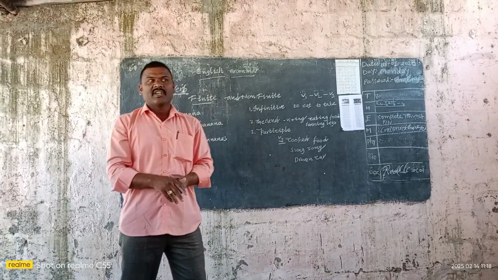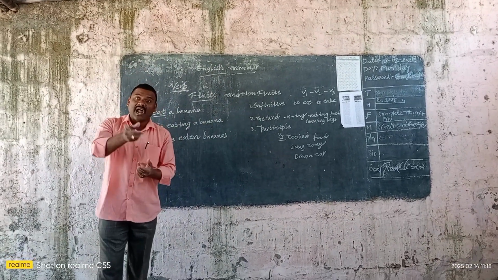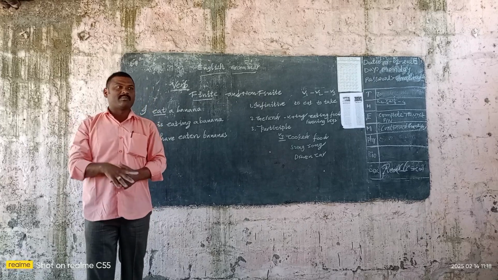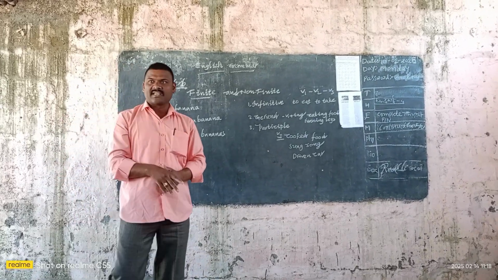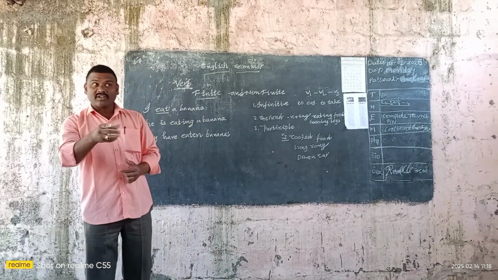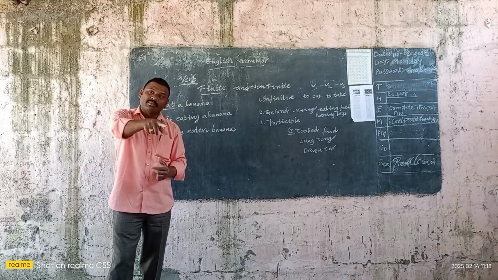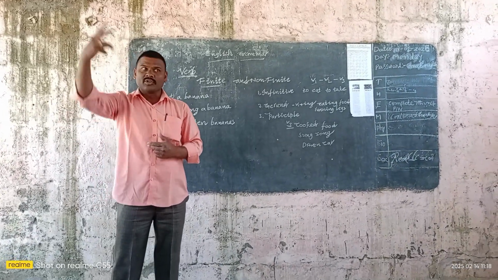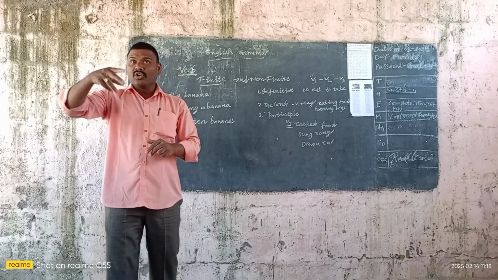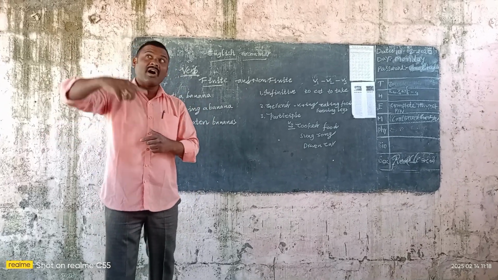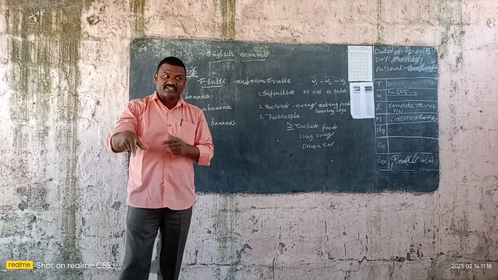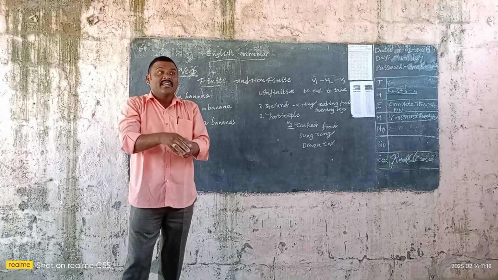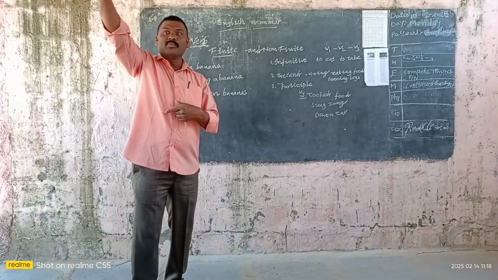Next, adverb. Listen here. The word which qualifies the adjective, verb and adverb also. For example, adjective: long notebook. Here listen carefully. Notebook is the noun. Long notebook, long is the adjective. Before long, it is a big long notebook.